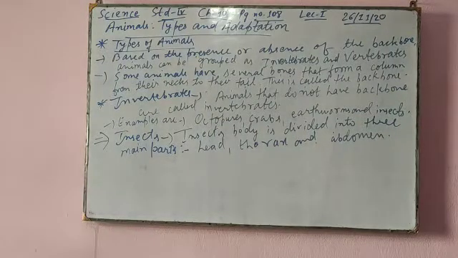Their body is also covered by a hard outer material called chitin.